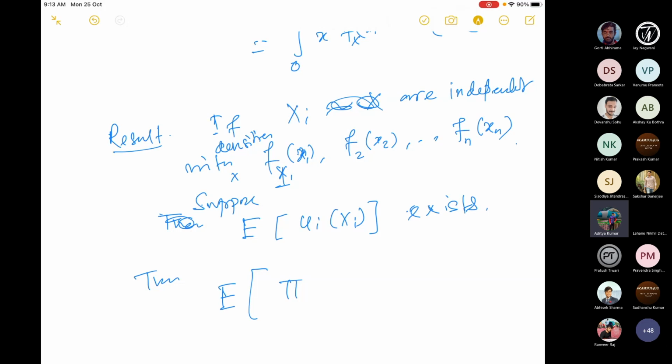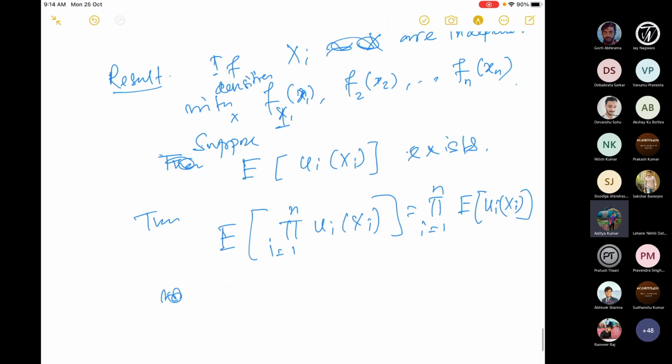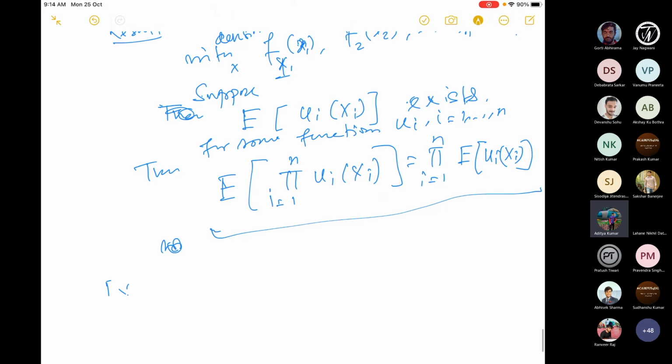I'll give you an application of this, so don't worry about that. This is a little complicated when I'm stating it, but it is very, very simple. This is equal to the product of the expectations of ui of xi, i equal to 1 to n, where this exists for some functions ui. The expectation of the product of these functions is nothing but the product of the expectations. That is the bottom line. Let me give you an example, and then it will be easily understood. The ui's are nothing but functions.